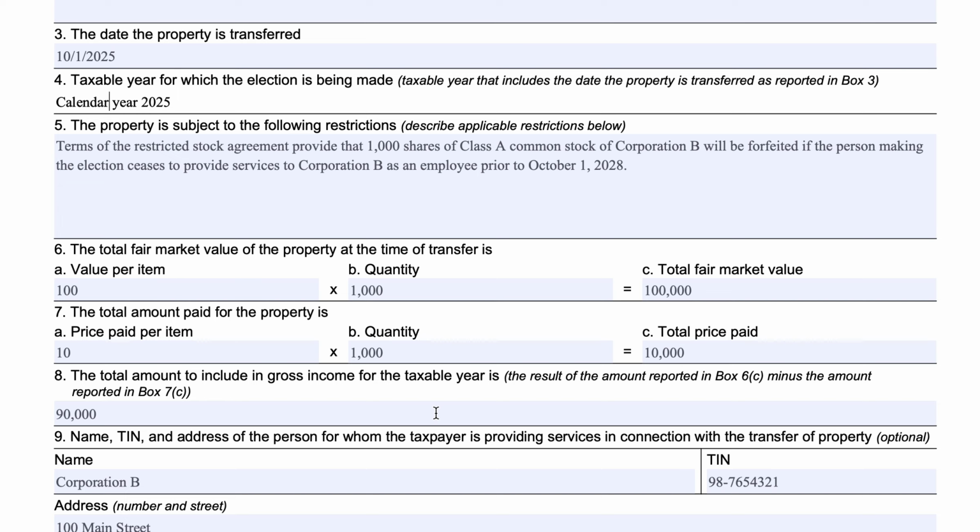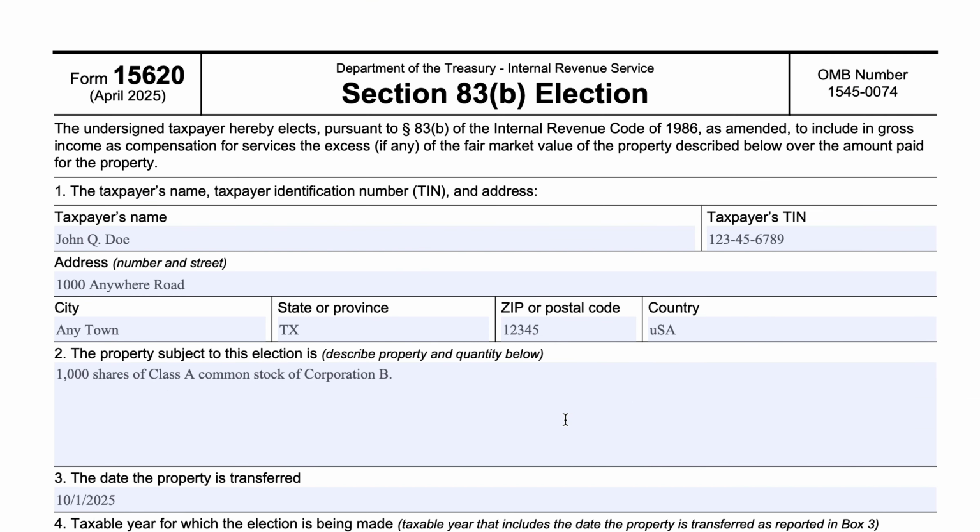And before you get into this type of arrangement, you should really take a look at your prospects, talk to your tax advisor, make sure that this is a step in the right direction, particularly if you don't know whether or not you'll be working for that company in 3 years. You could be paying tax on $90,000, and then for some unforeseen event, you end up walking away from these options. So take that as you will. Definitely make sure that you talk to your tax person before you make this election, because it is very hard to unwind.